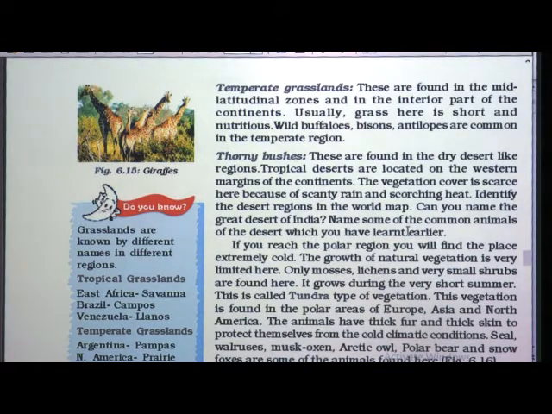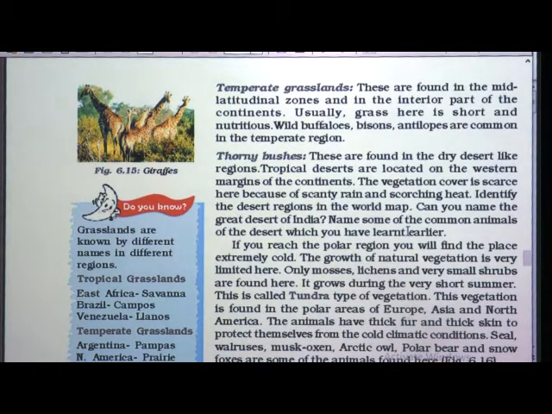Now next is thorny bushes. It comes under shrubs. These are found in dry desert like regions. Tropical deserts are located on the western margins of the continents where the climate is dry.